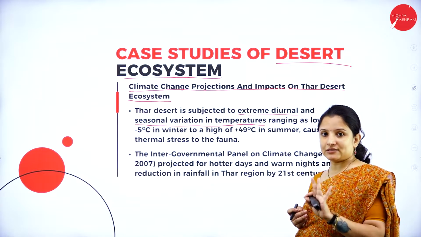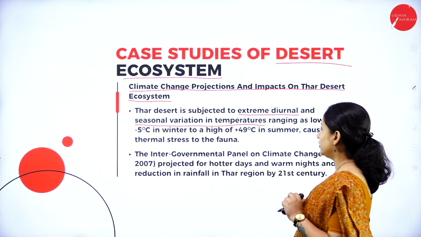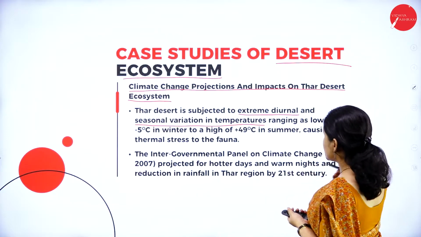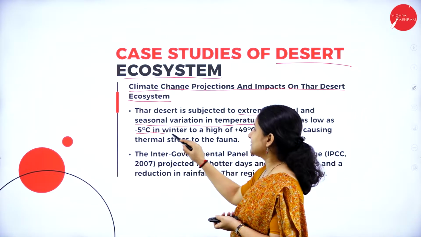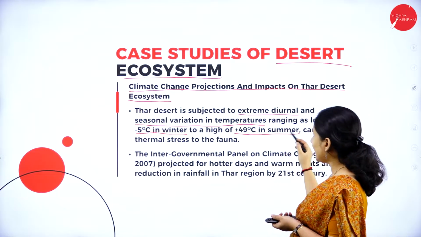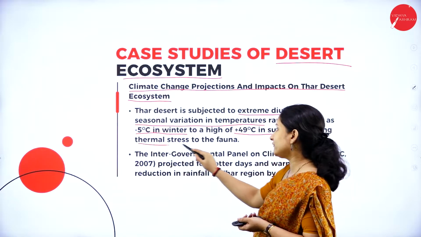Days are extremely hot and nights are extremely cold. That is, they have a seasonal variation of temperature ranging from -5 degrees Celsius in winter and up to more than 49 degrees Celsius in summer, causing thermal stress to the fauna.